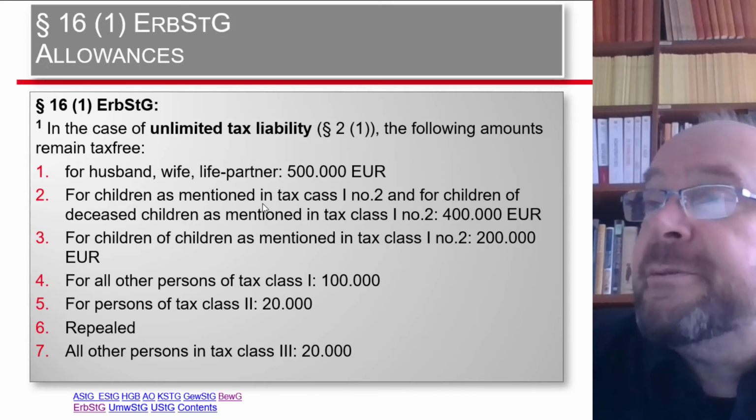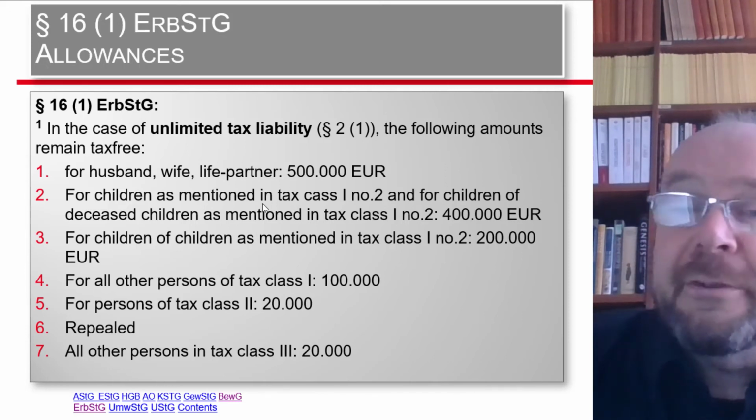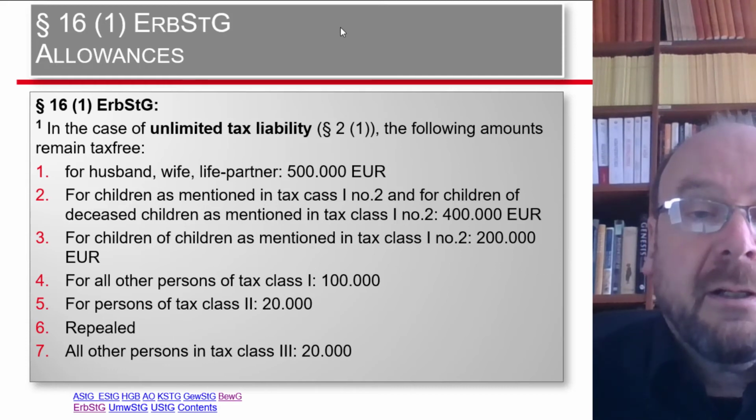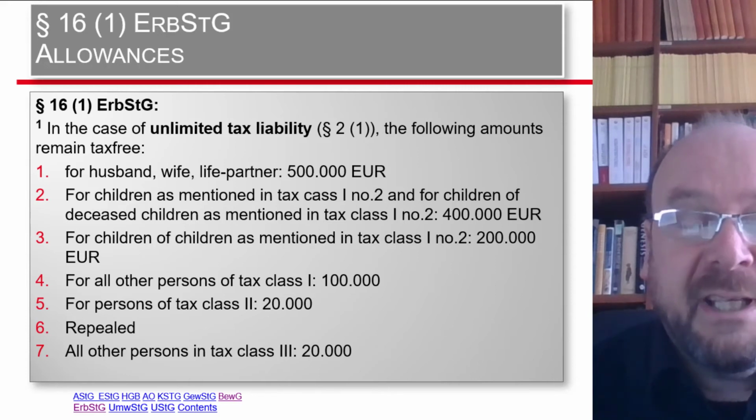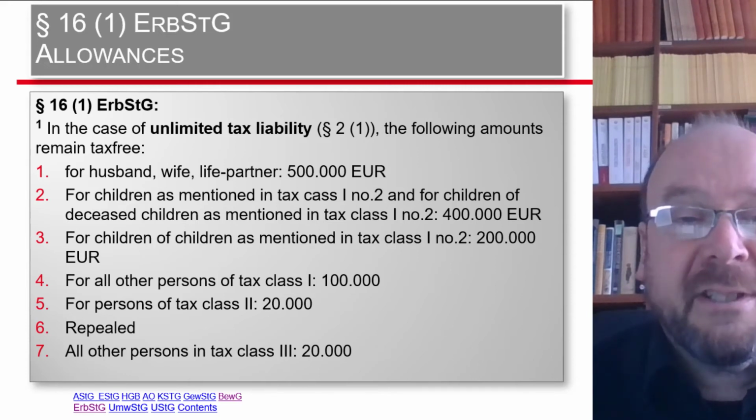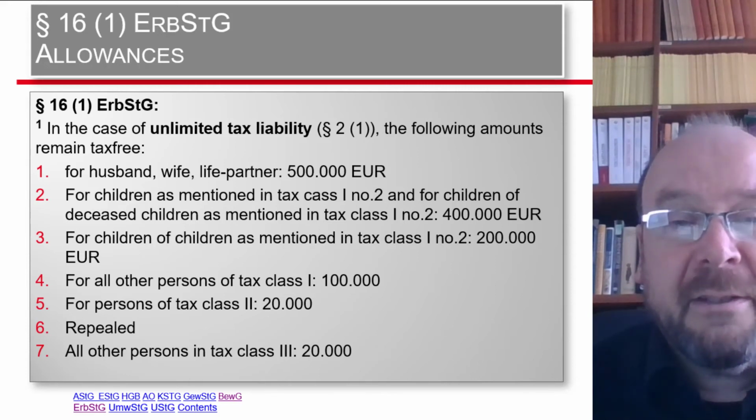So 400,000 euro can be deducted as a tax-free amount here. Okay, so we already have another aspect and can make a note.